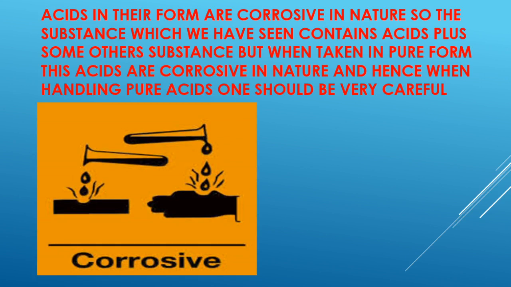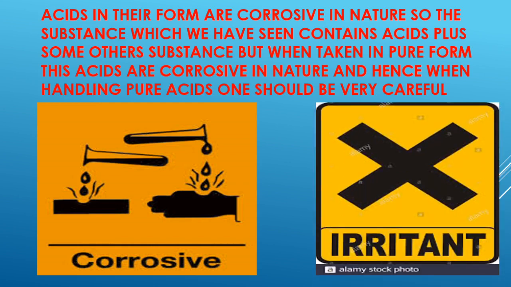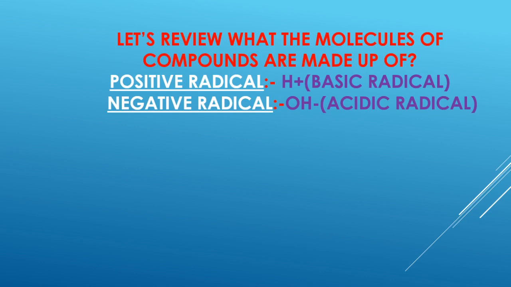So the properties of acid which we are learning right now is that in the pure form, the acids are corrosive as well as irritant in nature. So this is a property of an acid in a pure form. This is what we had learned so far regarding acids.